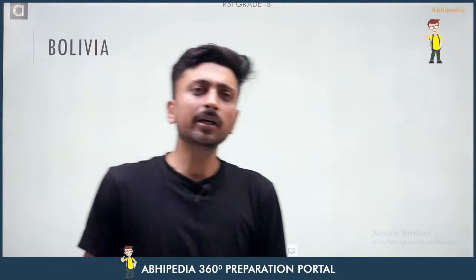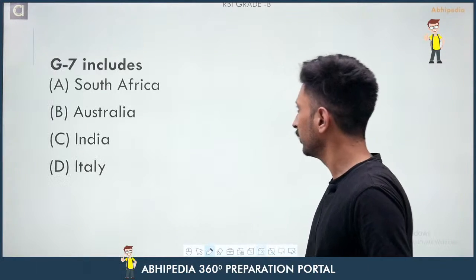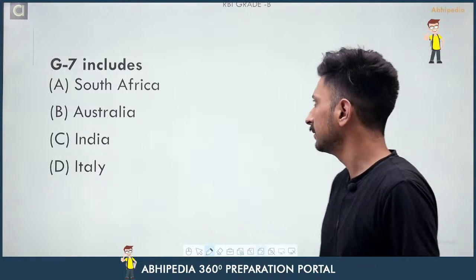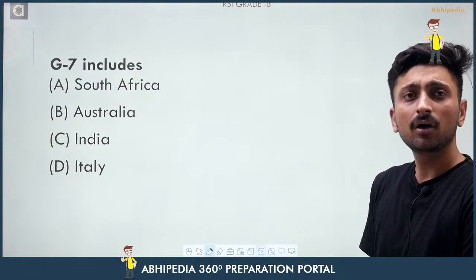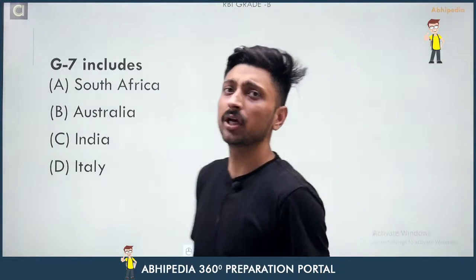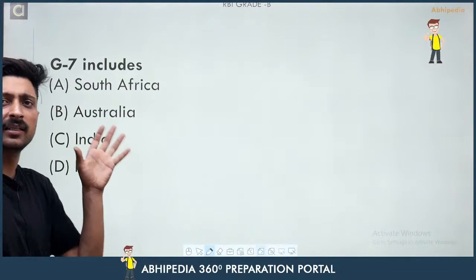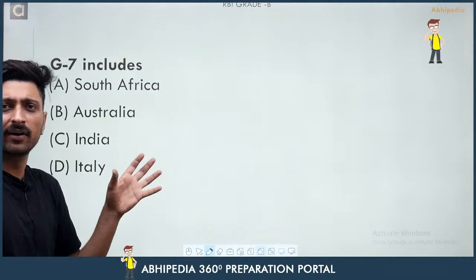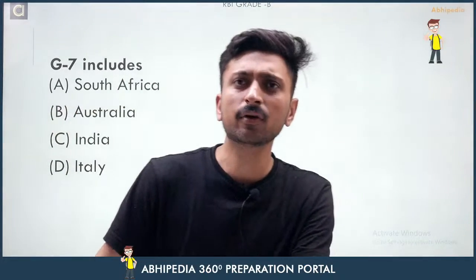So let's move towards the next MCQ that we are having here. So the next MCQ here is, G7 includes which of the following? South Africa, Australia, India or Italy. So you have to tell me G7 includes which of the following country, whether it is South Africa, whether it is Australia, whether it is India or Italy. I'm waiting for your response.